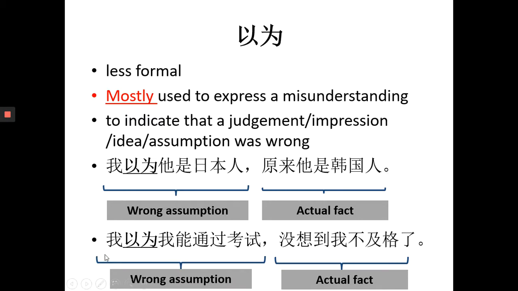我以为我能通过考试，没想到我不及格了。我以为我能通过考试，没想到我不及格了。So here, this sentence means I thought that I could pass the exam. 没想到, unexpectedly, I failed the exam. So I made a wrong assumption. I was overconfident. I thought that I could pass the exam. So here, I would use 以为 instead of 认为 because what happened in actual fact was I failed the exam.